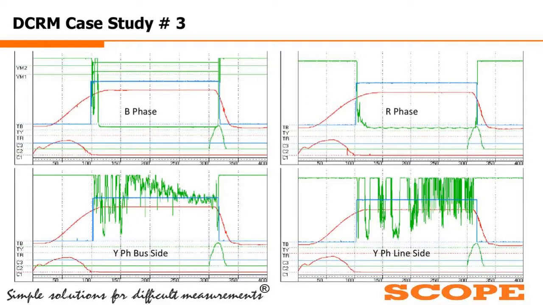Now another case where this was the signature of all the phases. As you can see, in the R and B phase, there is almost a good graph. But in the Y phase, the graphs are totally haywire. We cannot understand what's happening. Though the travel appears to be okay, current is getting established, but the DCRM signature is not at all proper. The resistance curve, the green curve, is not at all proper.